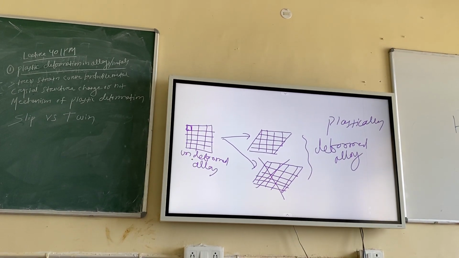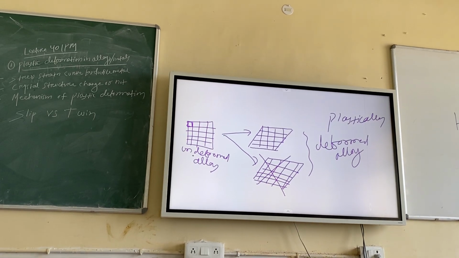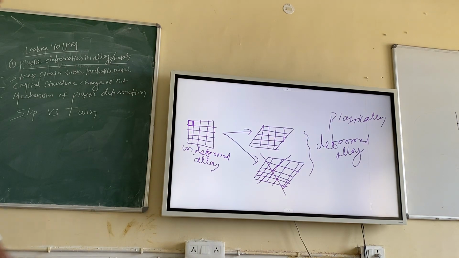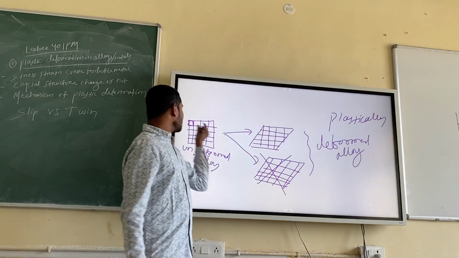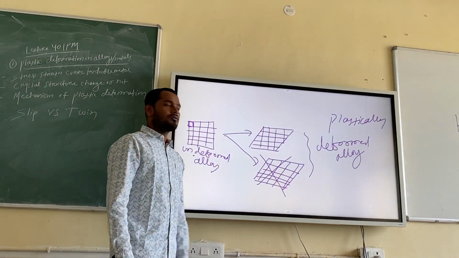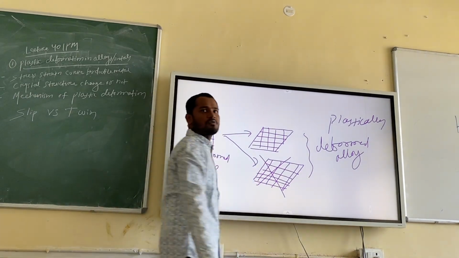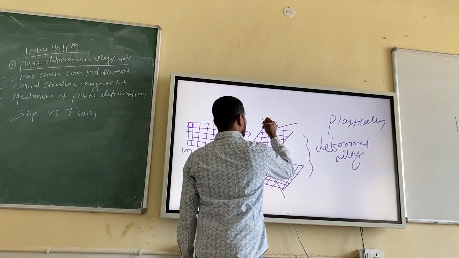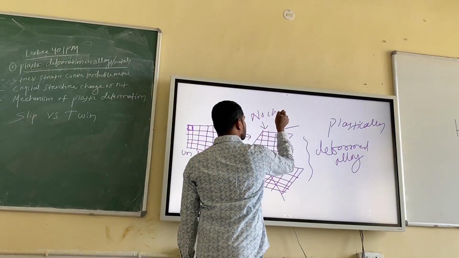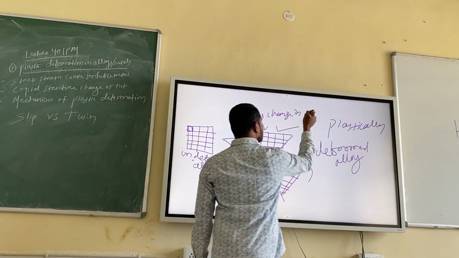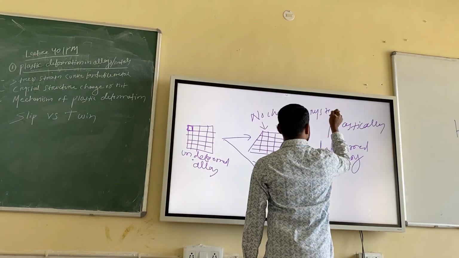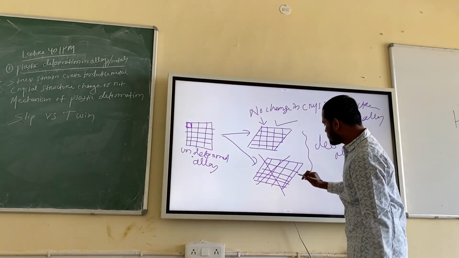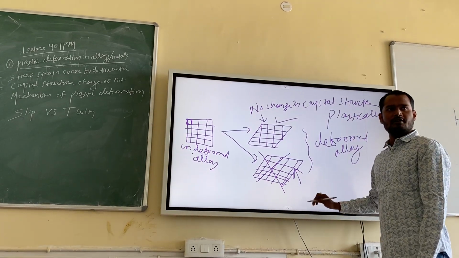That means the crystal structure is not changing after plastic deformation. It remains the same always. You can see there is no change in the unit cell, it is as it was, right? But here there is a little change, right? So this is the right one. So I can say no change. But this one is showing you a change in crystal structure, which is not correct.